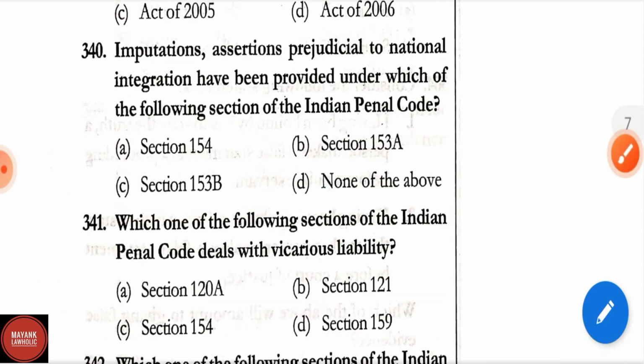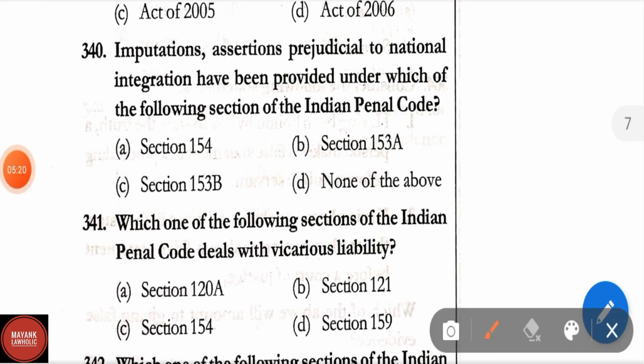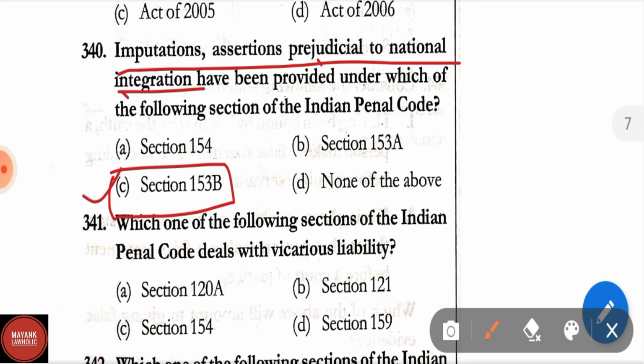Question number 340. Imputations, assertions prejudicial to national integration have been provided under which one of the following sections of IPC? Options are Section 154, Section 153A, Section 153B, D, none of the above. Correct answer is option C, that is section 153B. Imputations, assertions prejudicial to national integration have been provided under section 153B of IPC.